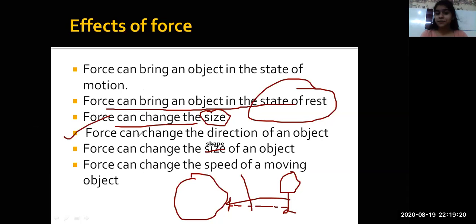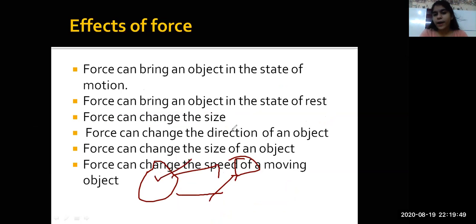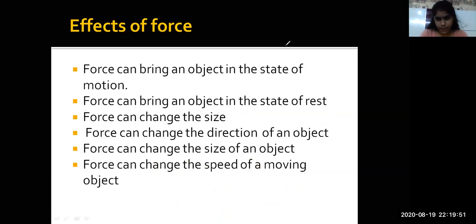Okay, so the next is that force can change the direction of an object. Very simple. You all must have seen a football match or might have played it. So a player passes. If this is my ball, it's coming, I kick it that way. Its direction changed. So force can change the direction of an object.